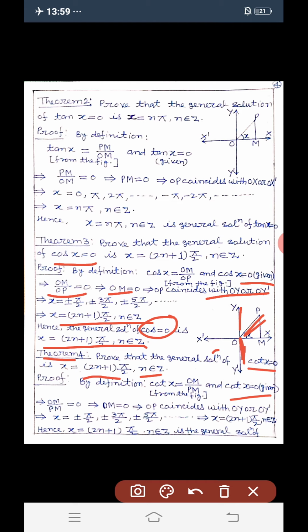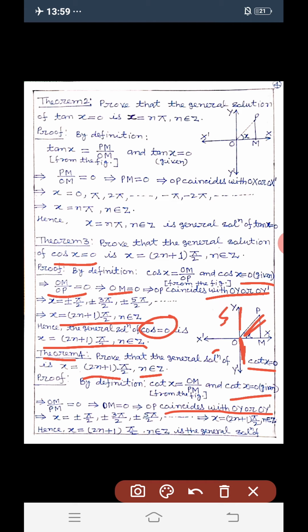So OM/PM = 0, which implies OM = 0, and this implies that OP coincides with OY or OY dash. We can see easily from the figure.